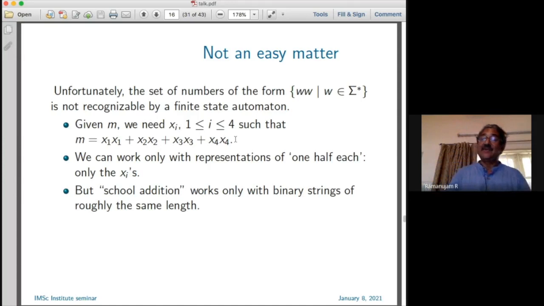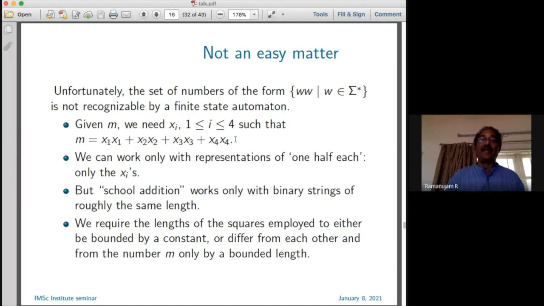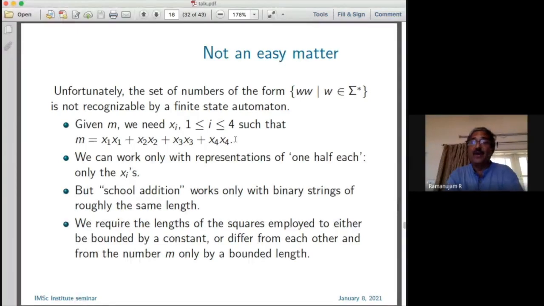Otherwise, if the lengths differ arbitrarily, this idea that you can work with this half representation doesn't work at all, and employing an automaton to do this addition is not going to work. So we require the lengths of the squares employed to be either bounded by a constant or differ from each other and from the number m only by some bounded length.